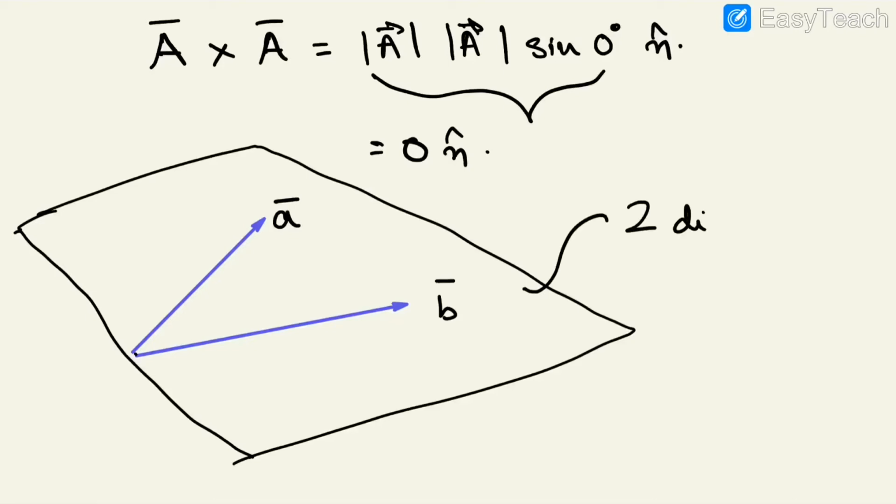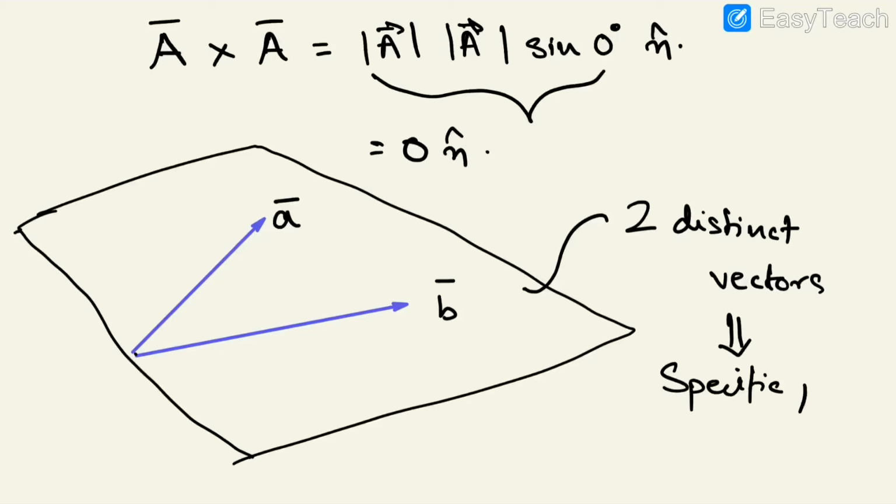Because representing two vectors means 3 points: one common tail point after translation of the vectors, and two other points.